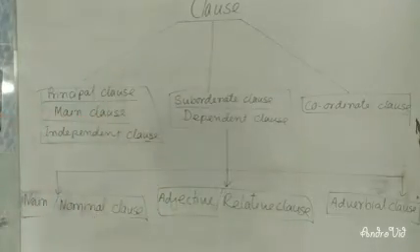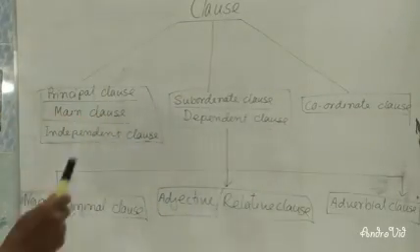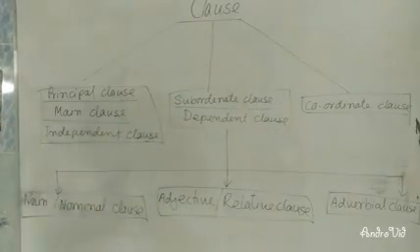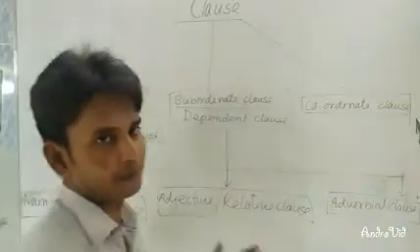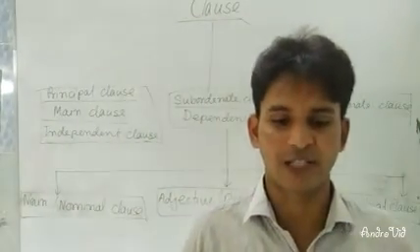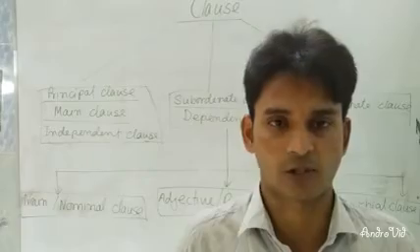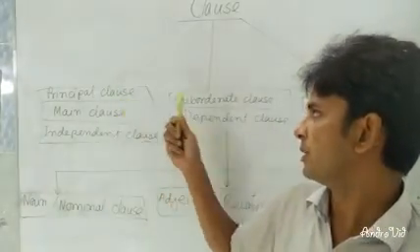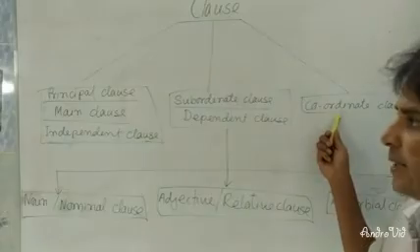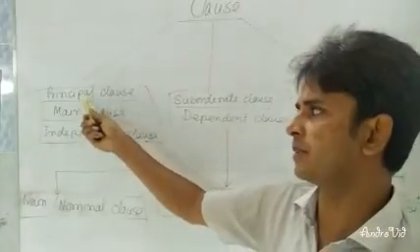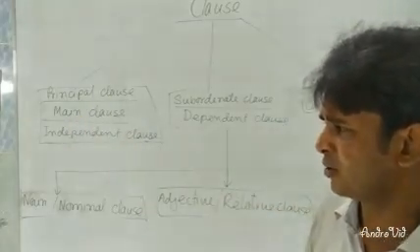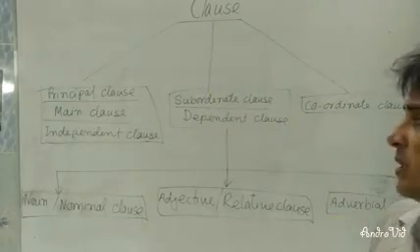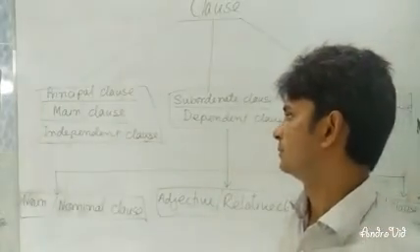Now I'm going to repeat it. At first, I'm going to tell you that clause is a unit of sentence with a finite verb and a subject. And clause is classified into three: the principal clause, subordinate clause, and coordinated clause. Sometimes people call the principal clause the main clause. Subordinate clause is also called dependent clause.